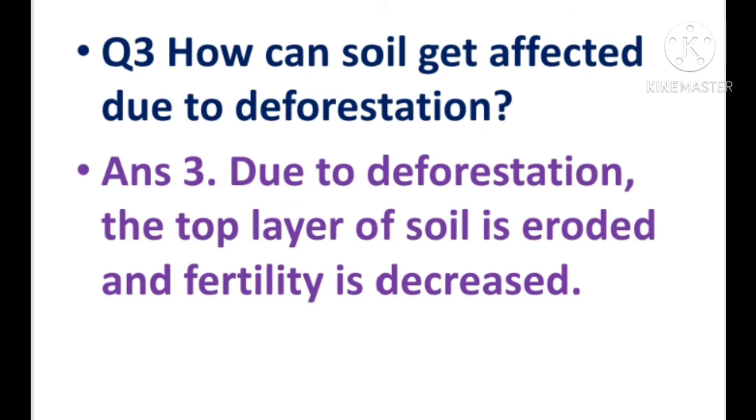Question 3. How can soil get affected due to deforestation? Answer: due to deforestation, the top layer of soil is eroded and hence the fertility is also decreased. The top layer of the soil is eroded by wind or water, and the topsoil is the fertile soil, so in this way the fertility is also decreased.